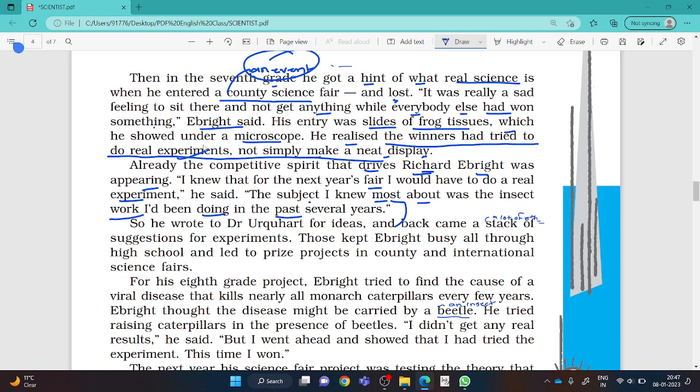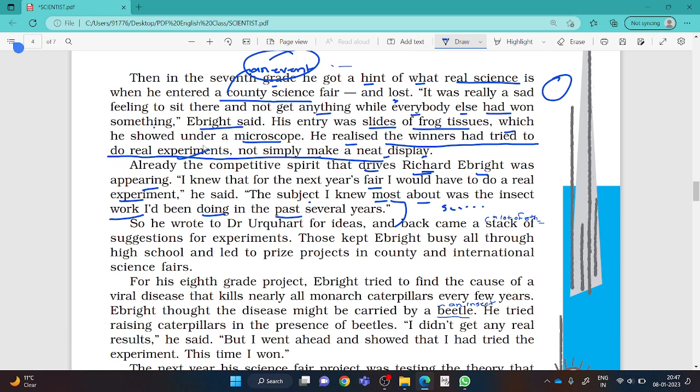Simply, I mean to say, my dear students, that if you are interested in science, better go in the field of medical. If you are interested in social science, you can prepare for the UPSC exam, IPS exam, IAS exam. Understood? So many career options are there. You can also become a great IITian, a great doctor, a great officer.